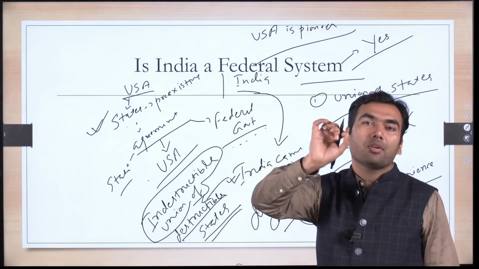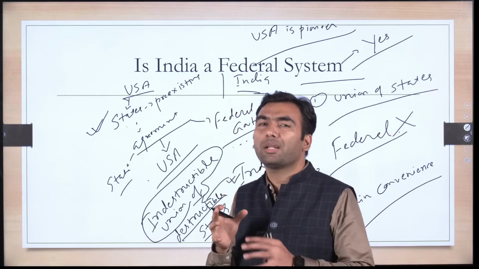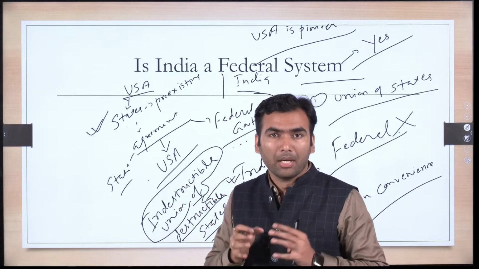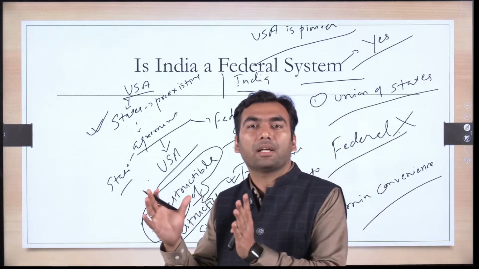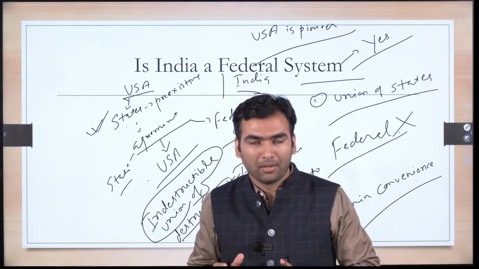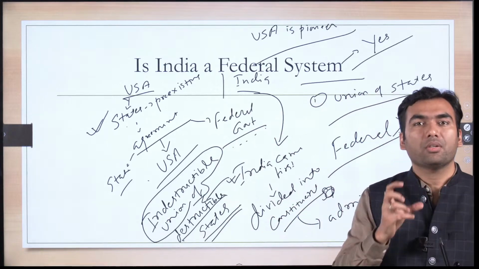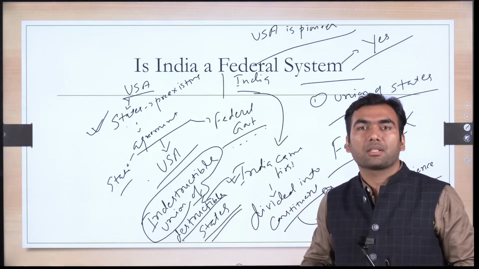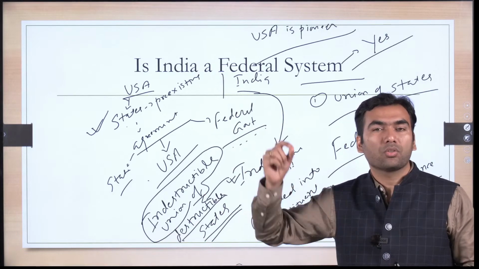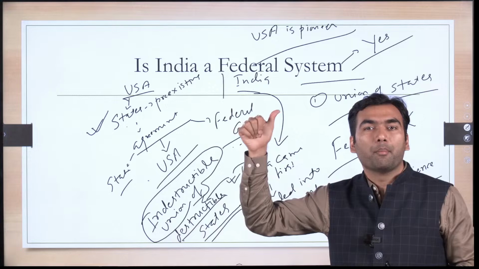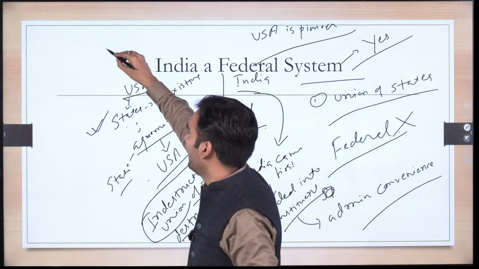Any deviation from the USA system is termed quasi-federal, that you are not a pure federal system. But then you have to negate that argument and say that the core features of a federal system are possessed by India also. So India is a federal system, and federalism has also been declared a part of basic structure in the S.R. Bommai judgment.